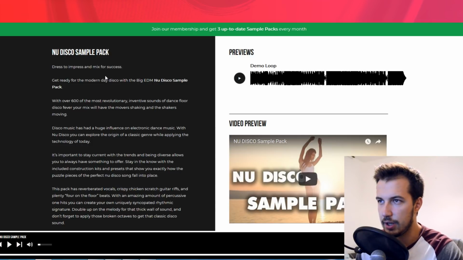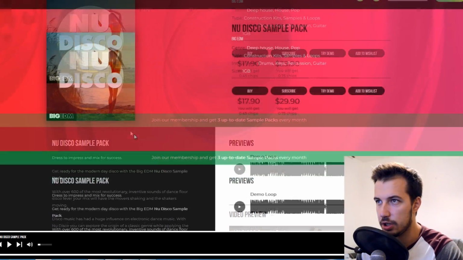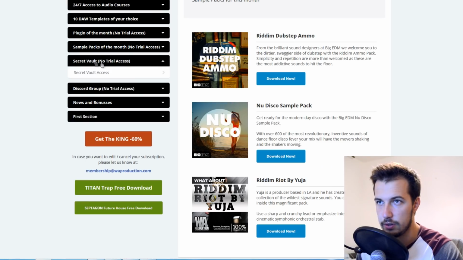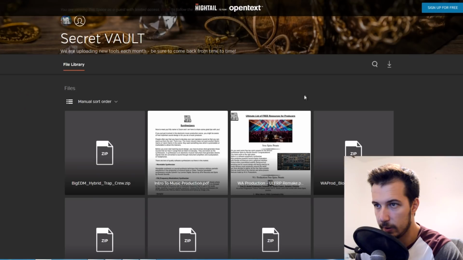So yeah, really nice sounds. New disco is actually getting pretty popular right now. So here you have the specifications for each pack, if you want to check that out. Then there's the secret vault, where you can access even more sample packs and free stuff. It looks something like this.